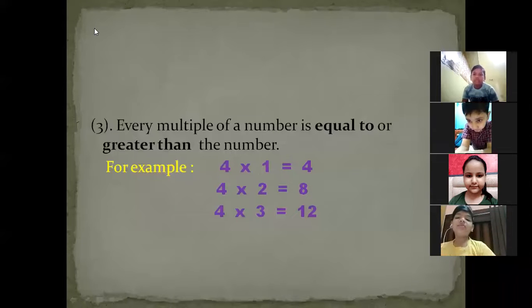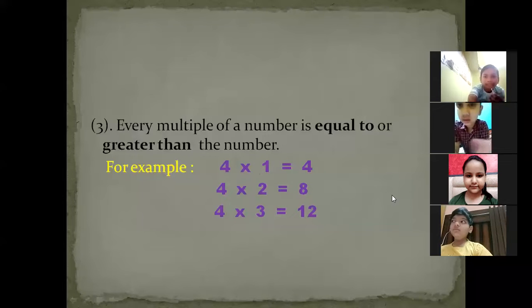All the multiples are greater than this particular number. Is it clear, Krishna? You can tell me any case where the multiple can be lower than the number. Can it be possible? Yes, Krishna. No, it cannot be possible. Okay, beta. So now you can mute yourself. Ma'am is going to take one more time. Okay, Krishna? Okay, beta. So, beta, time is already over.